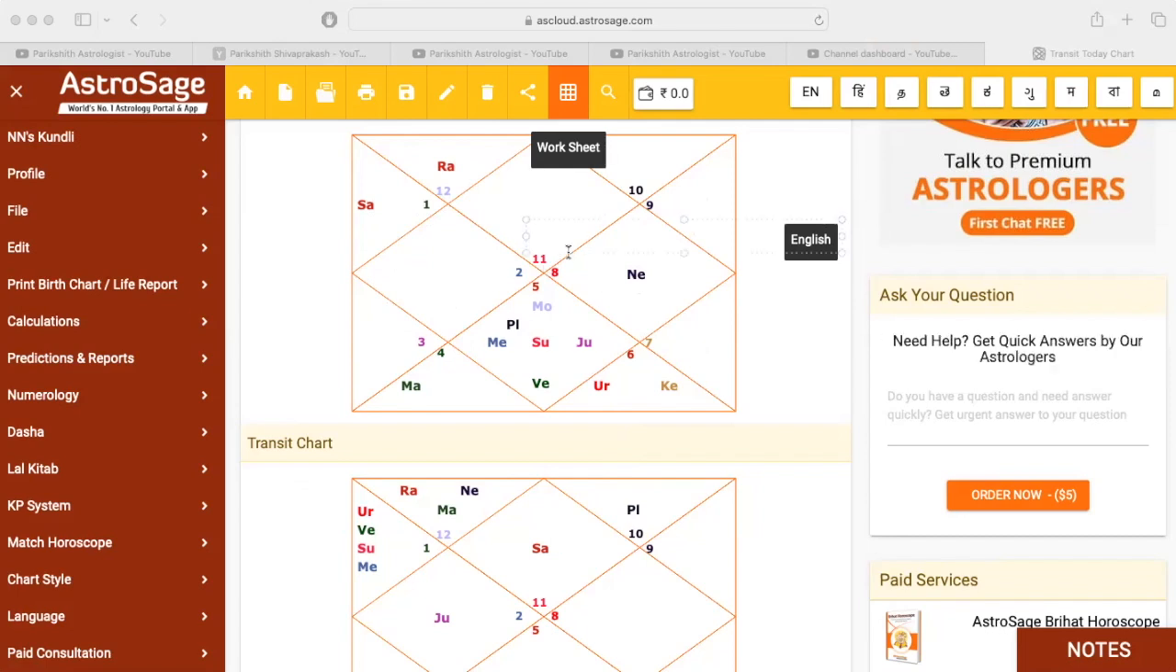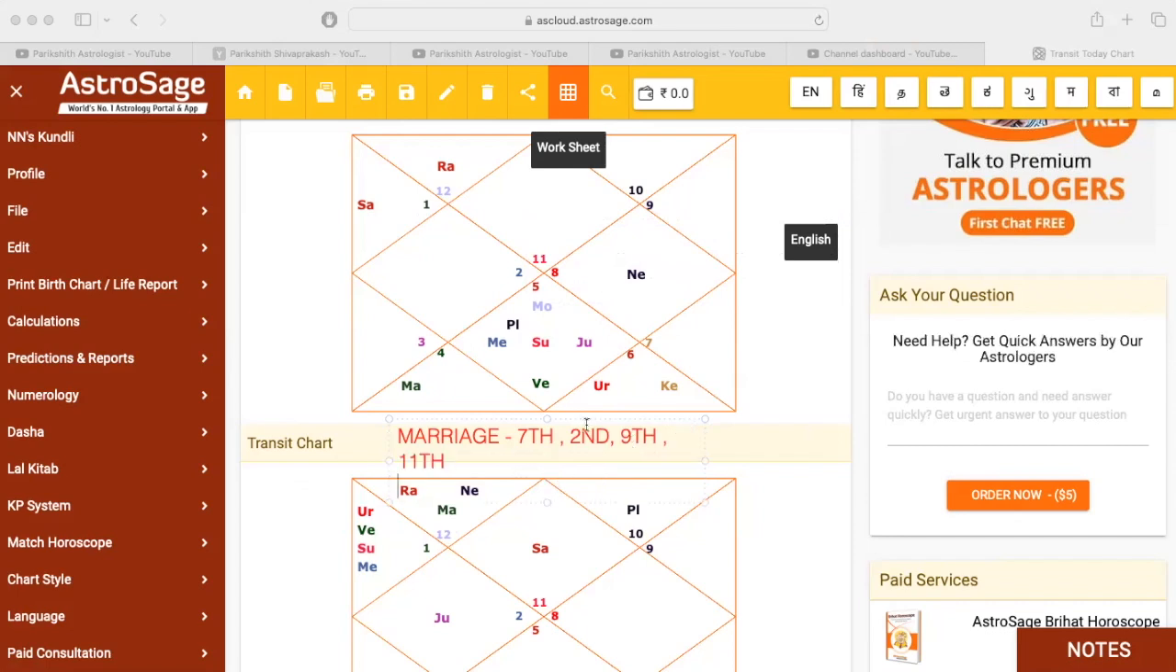Now, coming to marriage. For marriage, the important house is the 7th house. Without the 7th house, marriage won't happen. Then the next important house is the second house. So coming to marriage, the important house is the 7th house, then comes the second, then the 9th, then the 11th. So these are the important houses.